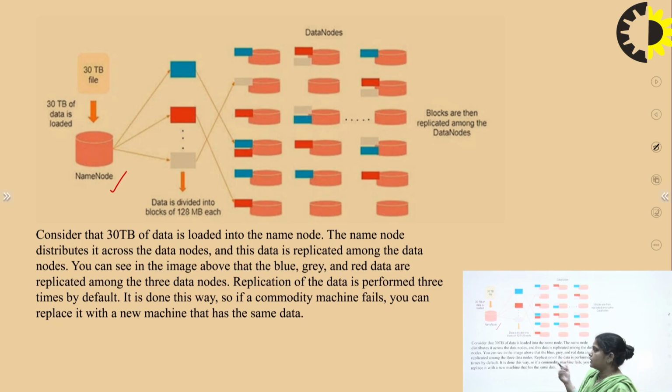This example is explained here: we are considering 30 terabytes of data which is loaded into the name node, and the name node further distributes it across the data nodes, and that data is replicated among the data nodes also. In the image we can see that the blue, gray and red data are replicated among the 3 data nodes. That replication of data is performed 3 times by default. It is done this way because if a commodity machine fails, you can replace it with a new machine that has the same data at the time of emergency or need.